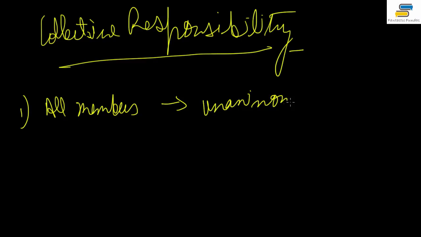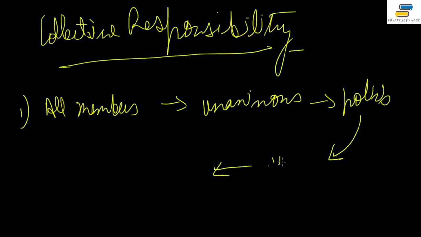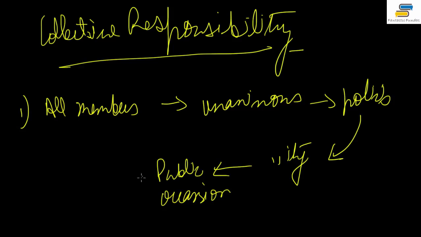Unanimous in support of the governmental policies. And they would also show this unanimity on public occasions. This is the collective responsibility.